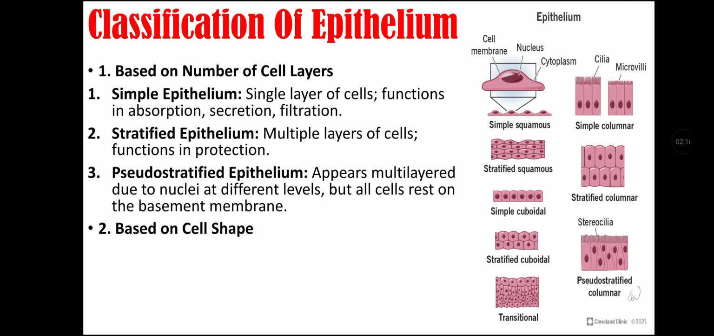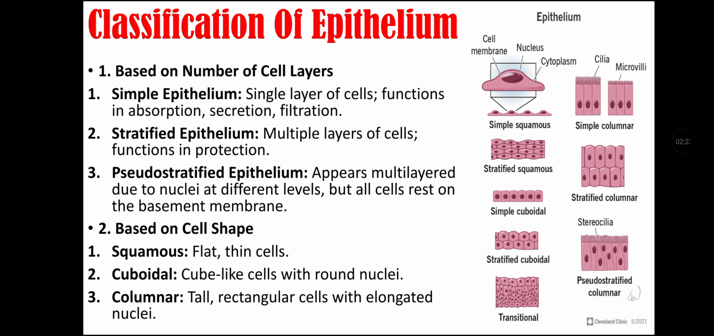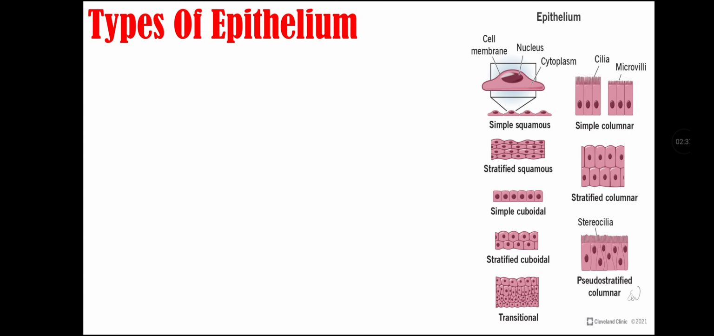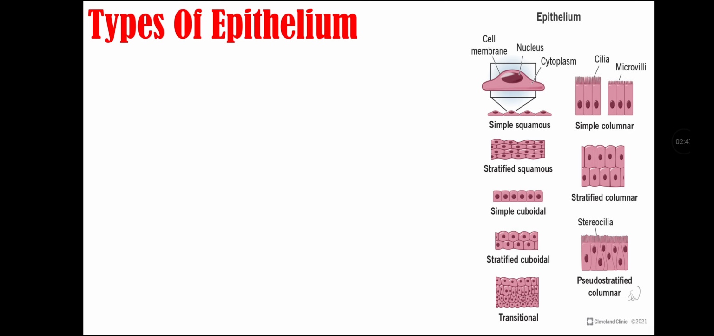Now we will also classify epithelium based on cell shape. Based on cell shape, they may be squamous epithelium, cuboidal epithelium, or columnar epithelium. In squamous epithelium, cells are flat and thin. In cuboidal epithelium, the cells are cube-like with round nuclei. In columnar epithelium, cells are tall, rectangular cells with elongated nuclei. Types of epithelium include simple epithelium, stratified epithelium, and pseudo-stratified epithelium, and also transitional epithelium, that is also called urothelium.